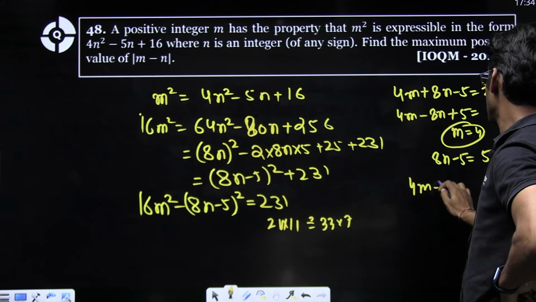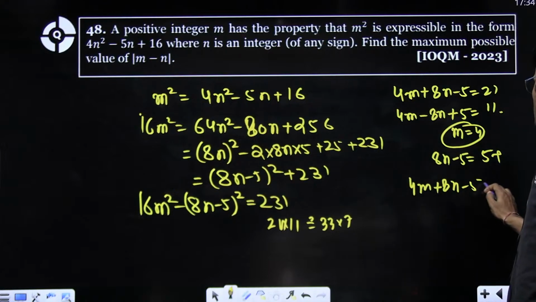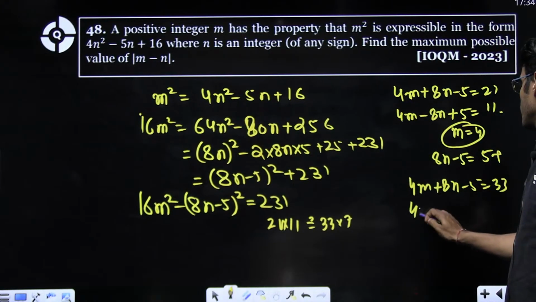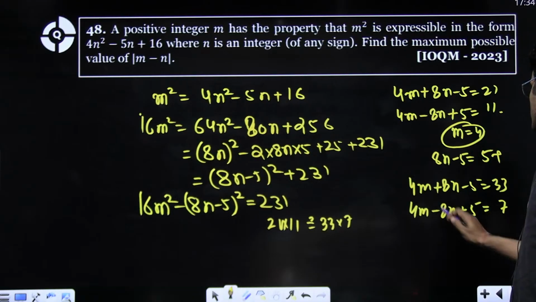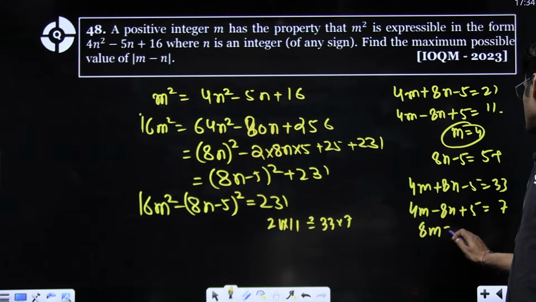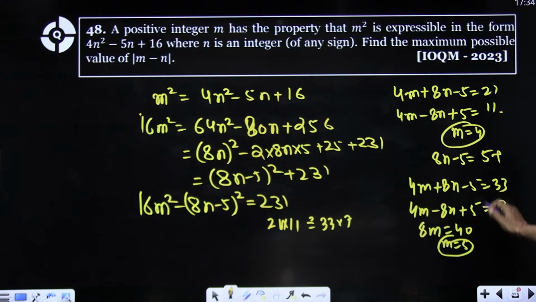So 4m plus 8n minus 5 equals 33. 4m minus 8n plus 5 equals 7. If you add them, 8m becomes 40, m becomes 5. Again, this is not acceptable. So we have to do hit and trial basically, right?